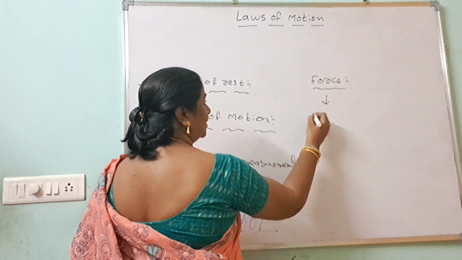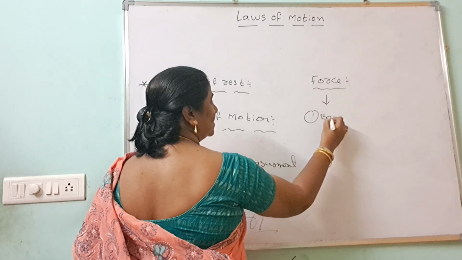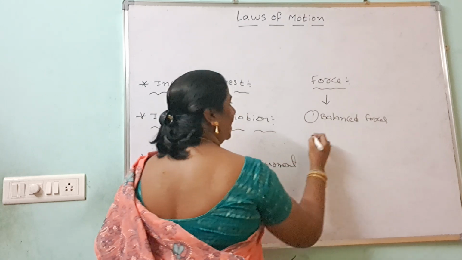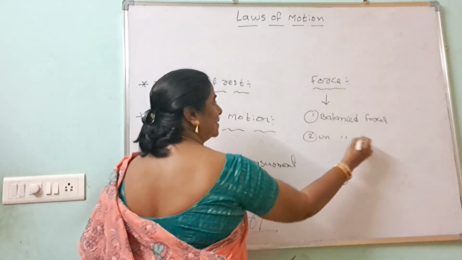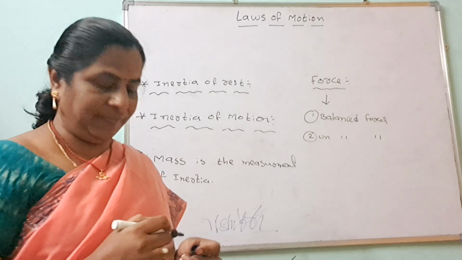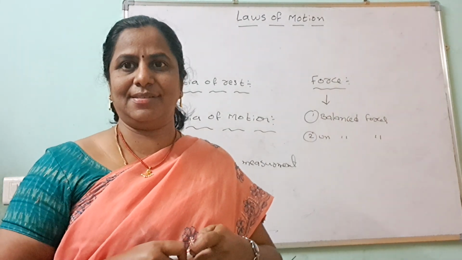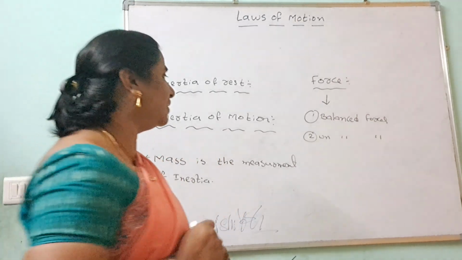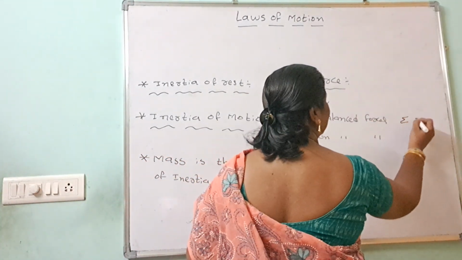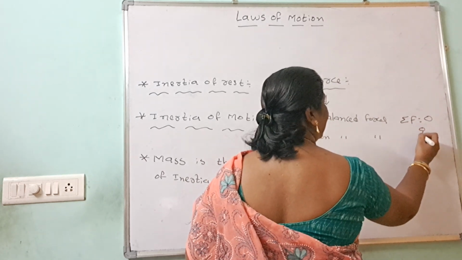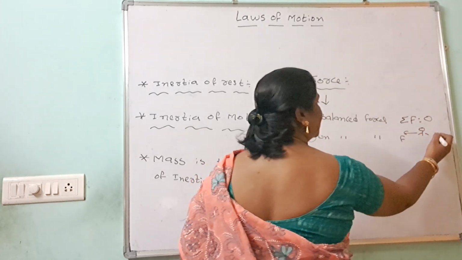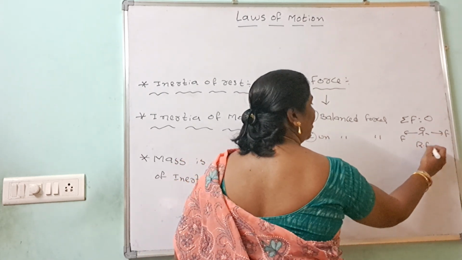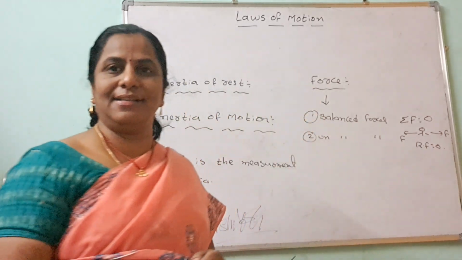Forces are of two types. One is balanced forces. Another one is unbalanced forces. What are balanced forces? Balanced forces means the algebraic sum of the forces is equal to 0. See, one person is standing here, one is pushing with force F, another one is pulling with force F. So here the resultant force is how much? 0. This force is balanced.